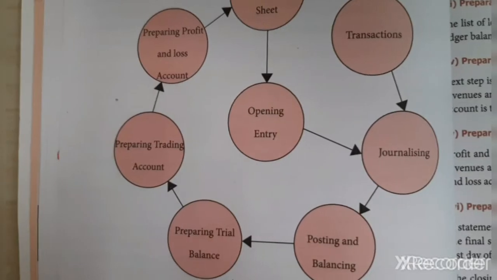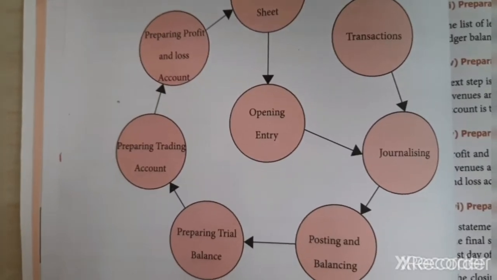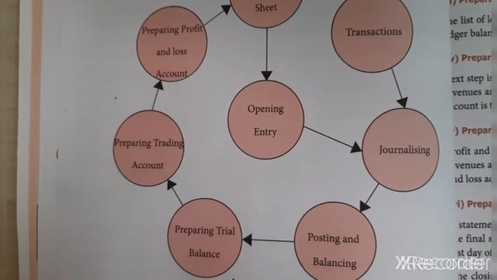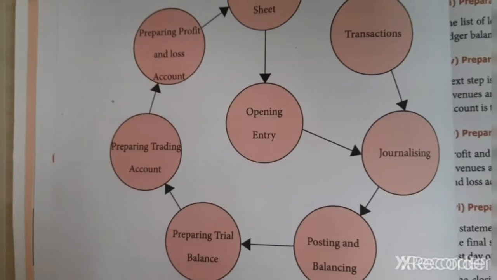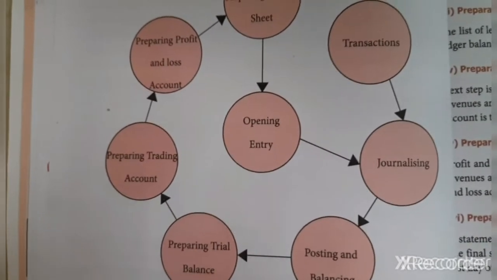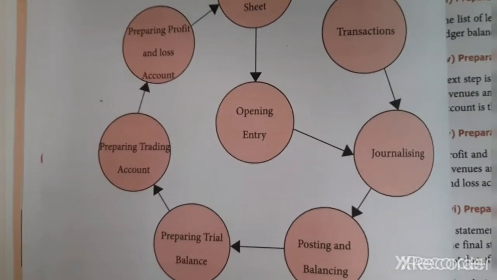After the transaction, we have to journalize it. What is coming inside and what is going outside. Okay. I am a businessman, so I will do the business from my own point of view. So what I am paying and what I am getting. I will pay 100 rupees and I will get a pencil for it.